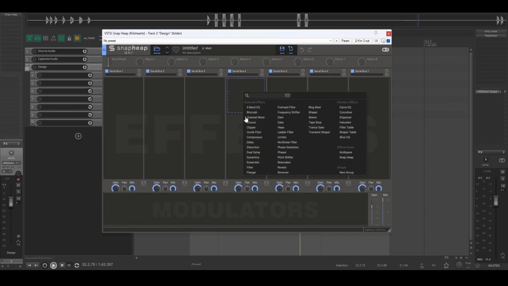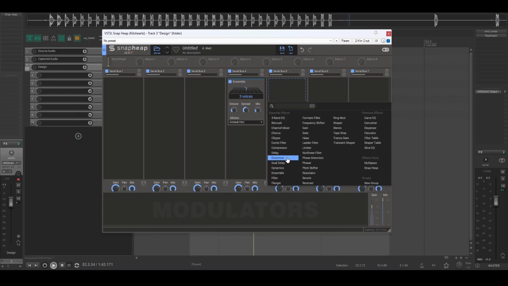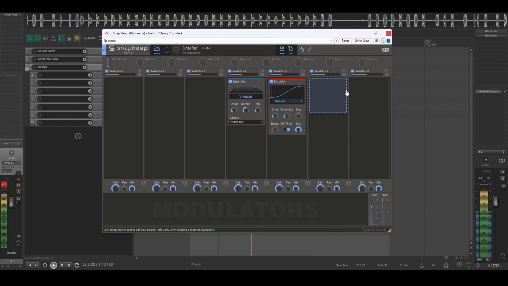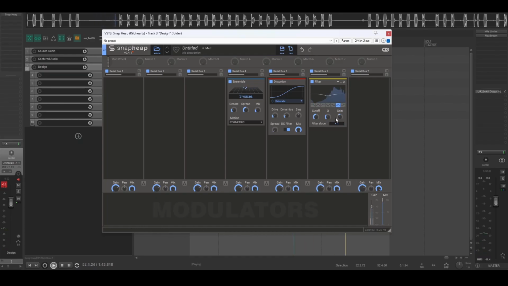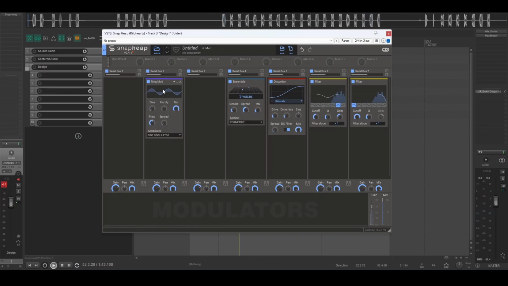I'll try out a bit more processing in Snap Heap. I quite like ensemble for this sort of thing. Bit of distortion. I'll do a bit of a mid cut, I think. To make it not overly bright, I'll add a slight low pass filter. Here's how it sounds with a bit of ring mod.